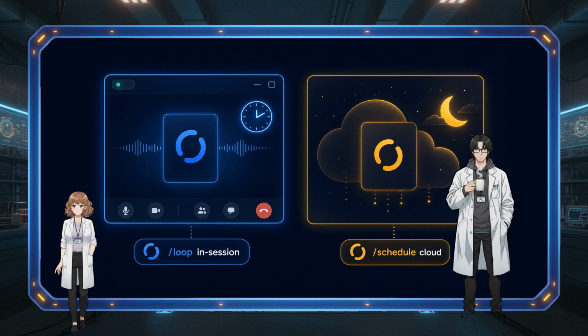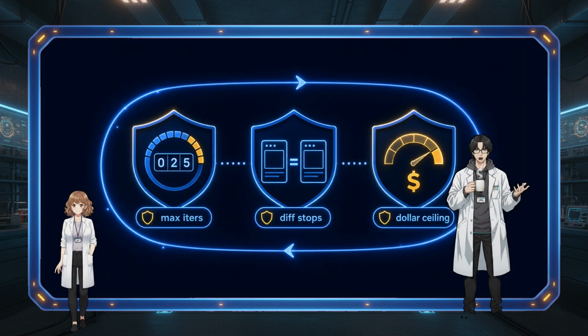Running on its own, though. Isn't that a little scary? If it doesn't stop? That's the right thing to be scared of. Here's a real one. Uber capped its engineers at $1,500 a month. Why's that? They burned a year's AI budget in 4 months. A year's worth in 4 months. So every loop gets 3 guards, a cap on the number of passes, a stop when the diff goes stale, and a ceiling on spend.